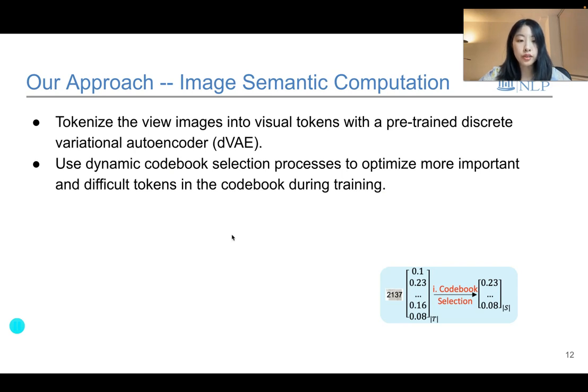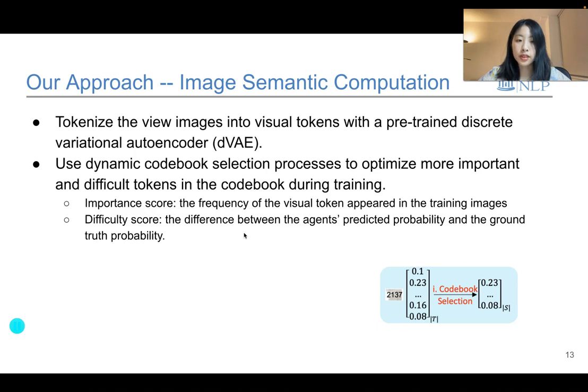This helps the agent to learn the more important tokens and focus on optimizing more difficult tokens. Specifically, the importance score is based on how frequently visual tokens appeared in the images. The difficulty score is based on the difference between the agent's predicted probability and the ground truth probability.